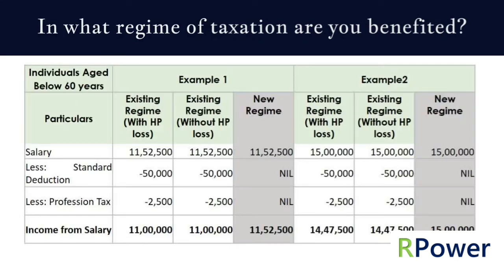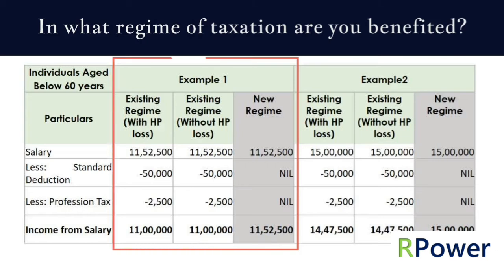Let's analyze with an example to know in what regime of taxation you are benefited. For now, let's just consider example 1. We analyze it based on 3 scenarios. 1. In which the individual is taxed as per existing regime with house property loss. 2. In which the individual is taxed as per existing regime without having house property loss. And 3. Where the individual opts for new regime.